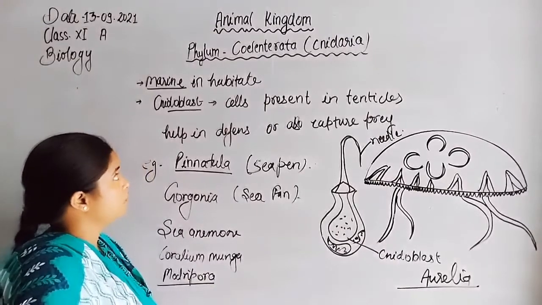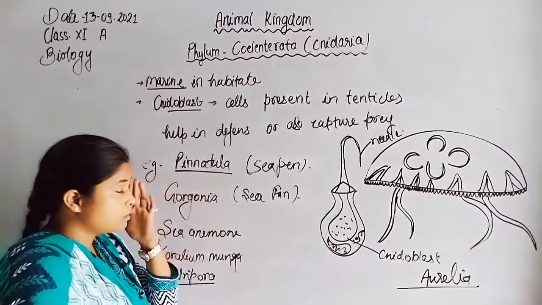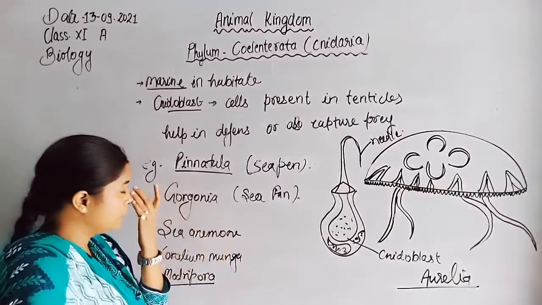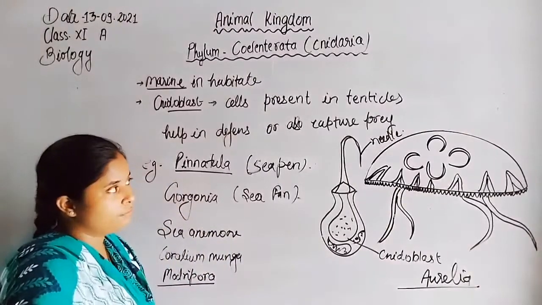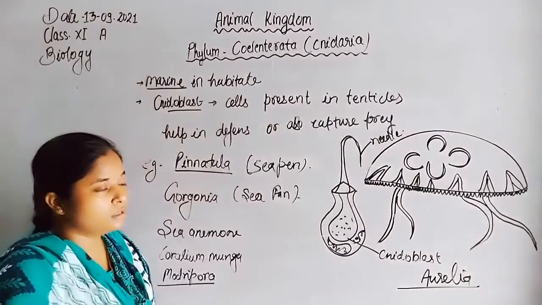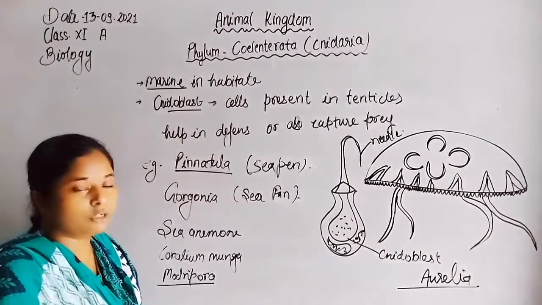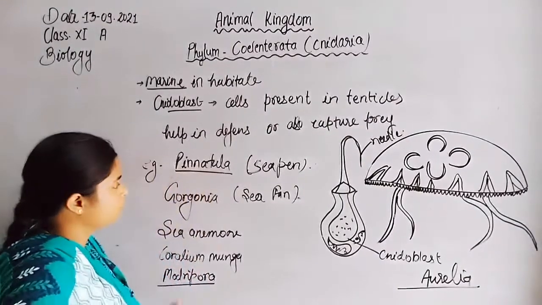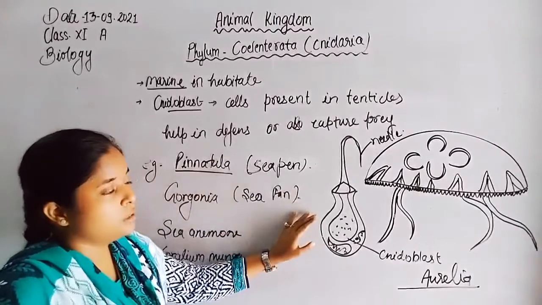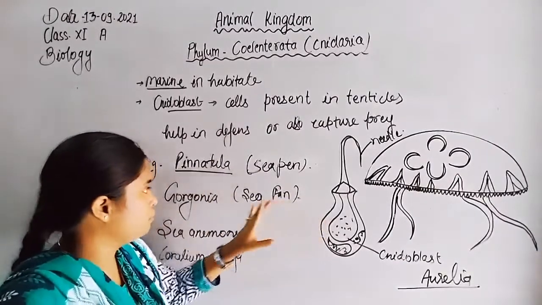Because of the presence of cnidoblast, they are included in Cnidaria, also known by another name. Cnidoblast helps in protection or defense, and also in capturing prey or food. They have hypnotoxin directly injected into the prey, the prey becomes paralyzed and they capture it by this method.